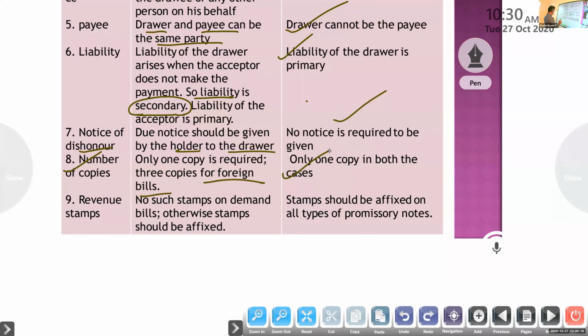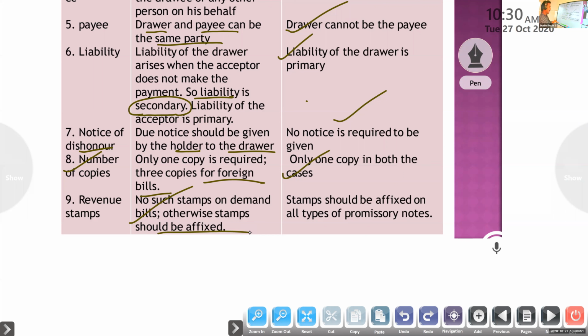Next, revenue stamps. No stamps on a demand bill. Demand bill means whenever the creditors demand, the buyers have to give the amount at that time. That is a demand bill, so no period is there. Whenever the creditors demand the money, they have to give the amount on the spot. So for that, no need of any stamps. Otherwise, stamps should be affixed, except for the demand bill.